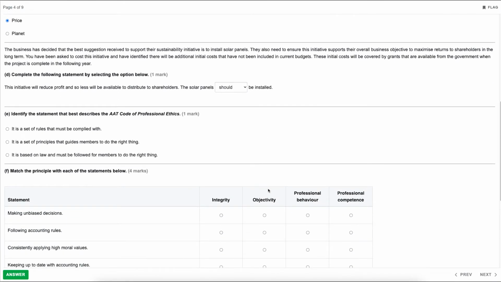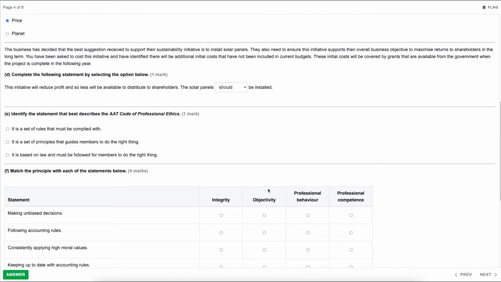Okay, then part E, identify the statement that best describes the AAT Code of Professional Ethics. So we've got, it is a set of rules that must be complied with. Not really the main aim of the Code of Professional Ethics, it's more to do with guidance. So let's have a look at the next one.